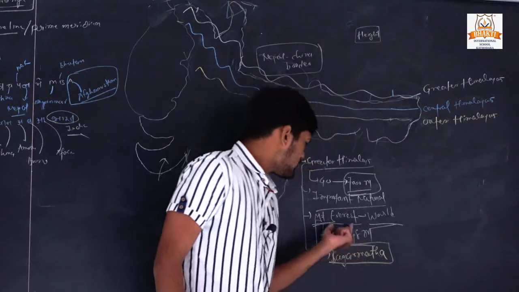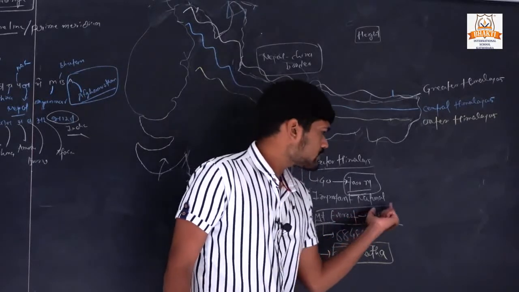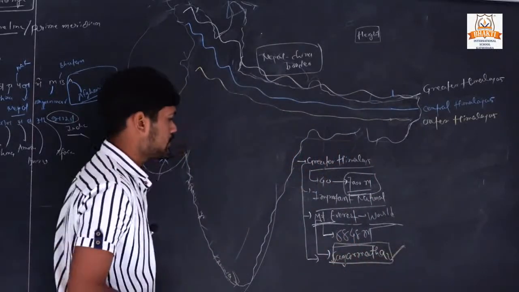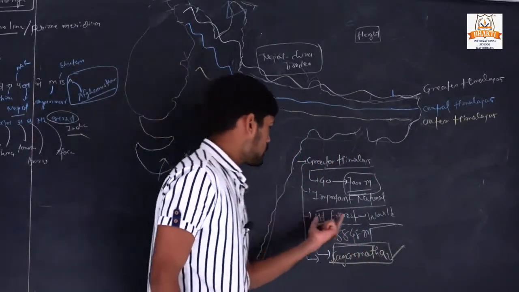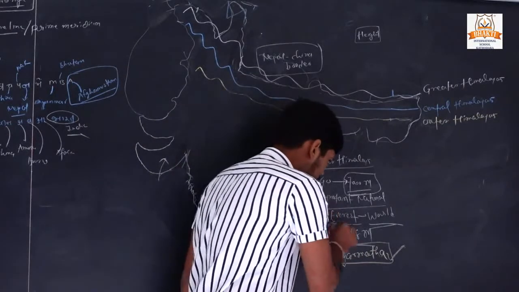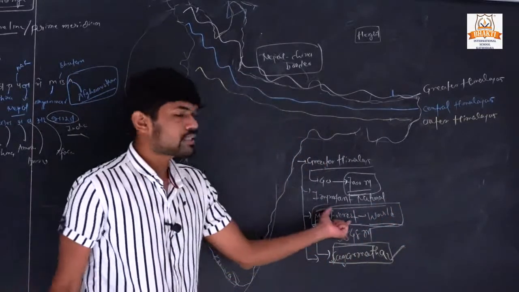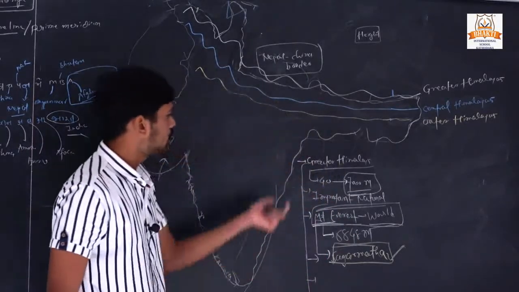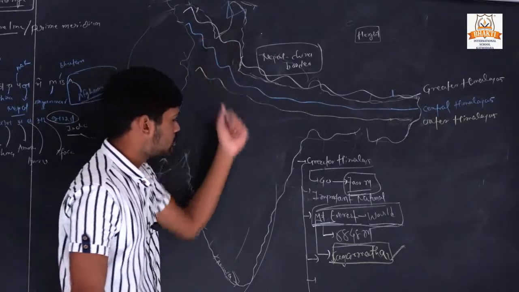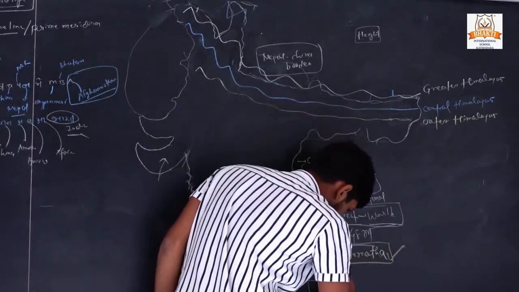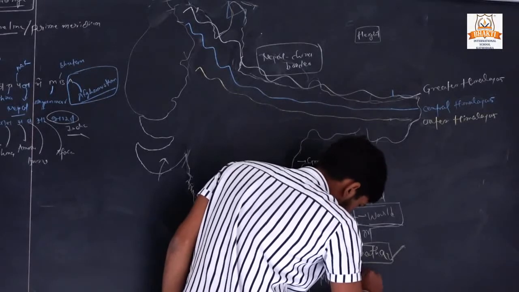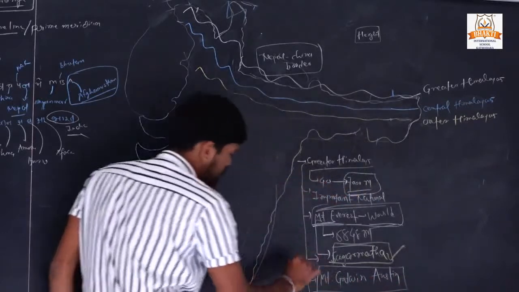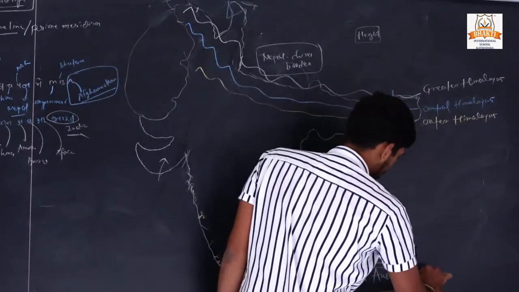In Tibet, by which name can Mount Everest be known? The answer is Sagarmatha. Next, Mount Everest is considered to be the world's highest peak, but what about India? India's highest mountain peak is Mount Godwin Austen, or the other name is K2.